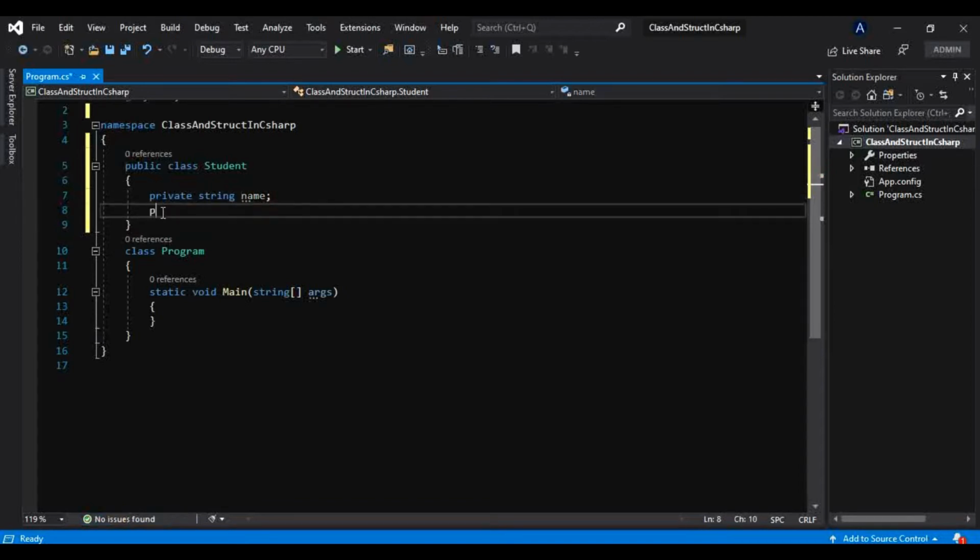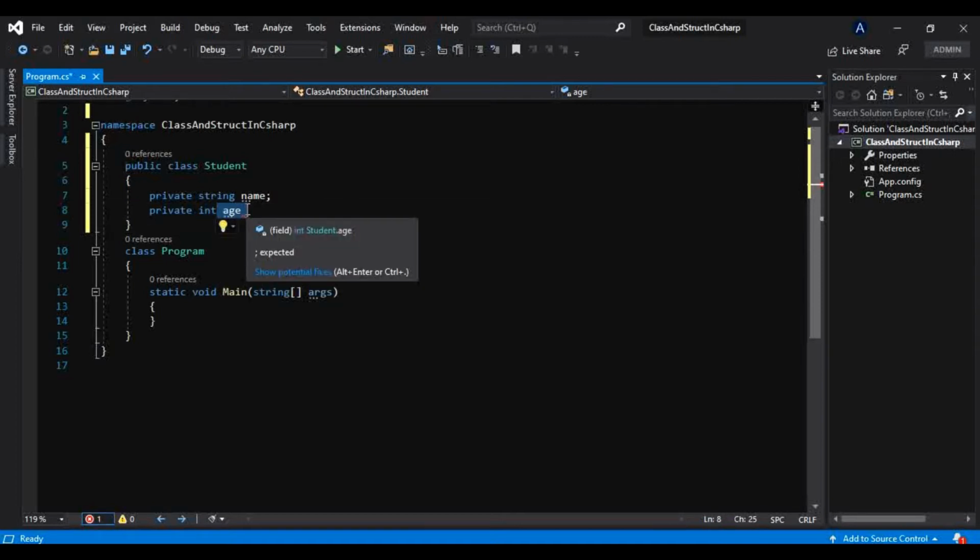Okay, we know a student can have an age, and the data type will be int. We choose this data type very carefully because we know this age will every time be a whole number, so it will not be a decimal. We don't ever say that this man is 20.5 years old.